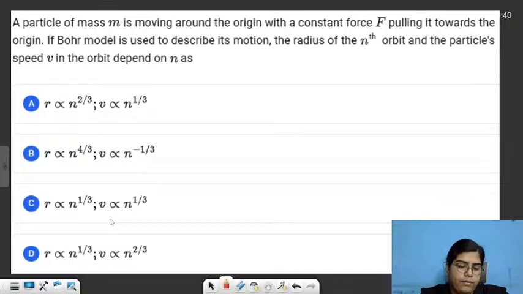I'll just give 1 minute of time to you guys and then we'll discuss it. Any answers? Don't be scared of answering wrong. Your answer might be wrong, not a problem with that. But at least you should have the courage of typing the answer. I'll also know that you are solving the questions actually.